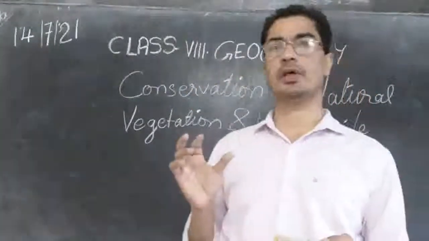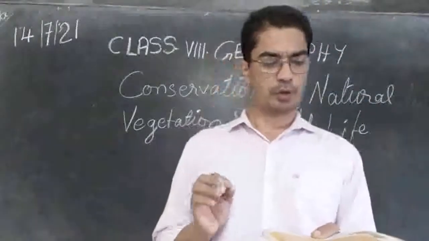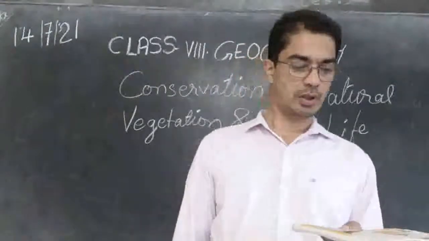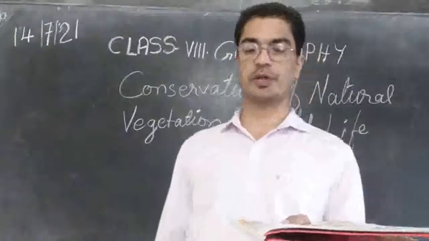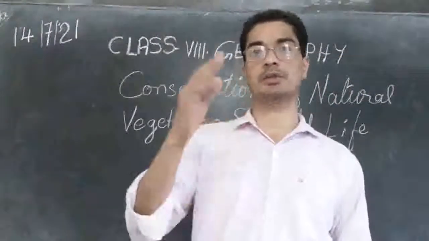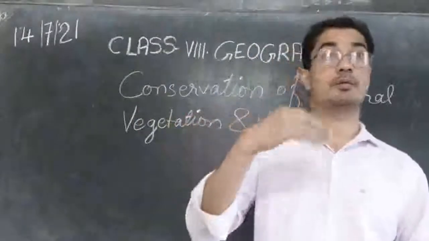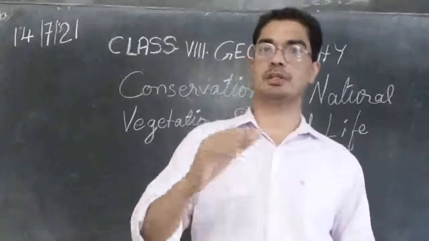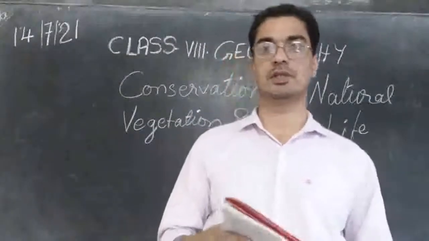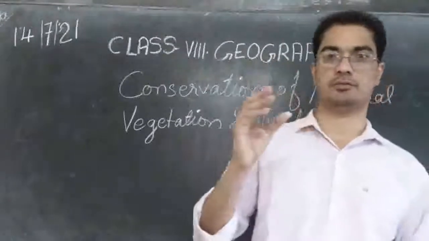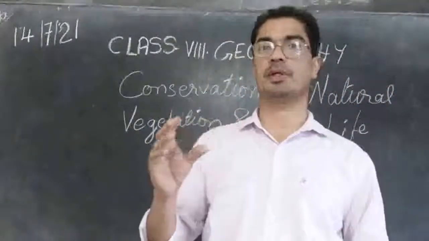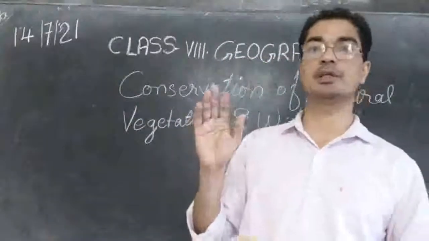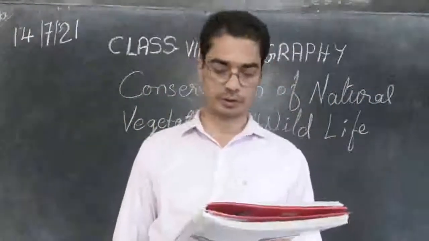And the second thing that we can do is prompt detection of fire. We must identify the fire immediately through a well coordinated network of observation points. There should be many people kept at different points, observing every now and then. As soon as the fire starts, when it is in the beginning stage, it is very easy to put it off. So there should be officers and guards employed to observe every important point in the forest, whether any smoke or anything is coming up or not.